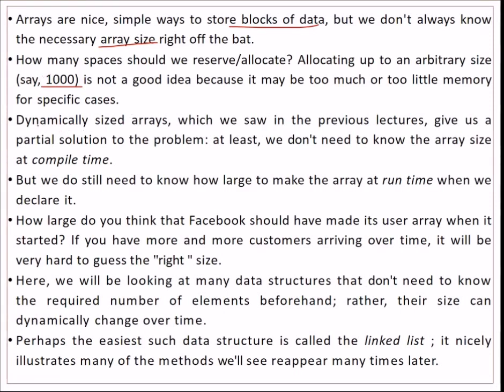Then we also have dynamically sized arrays. What dynamically sized array means is that maybe not at compile time but at runtime we declare and accept the number of values which are going to be placed in the array, or how much memory is to be allocated. For example, just think about Facebook.